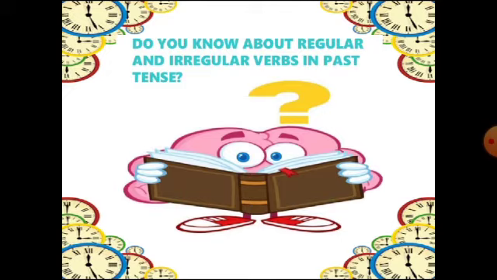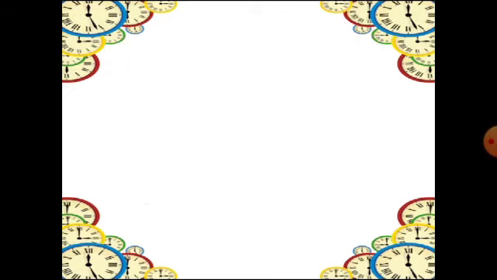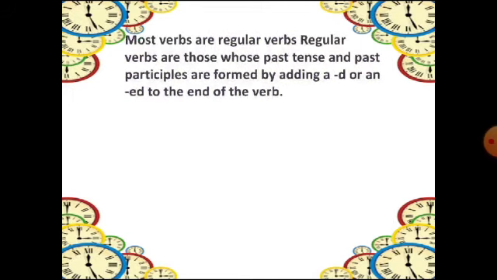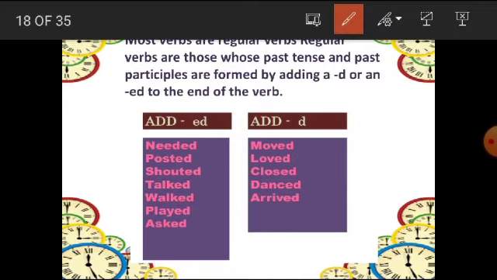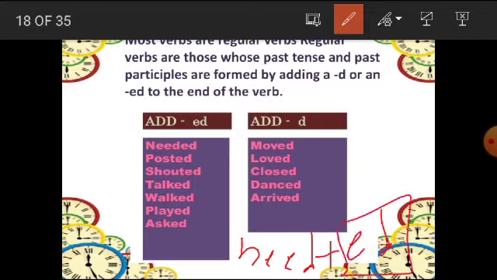So what is a regular verb? Regular verb means that most verbs, when we add d or ed at the end of the same verb, become the past form. For example, needed. What is the base word? That is need. Need is the base word, and here what I have added? Ed. Once I add ed at the end, the entire word becomes past tense.